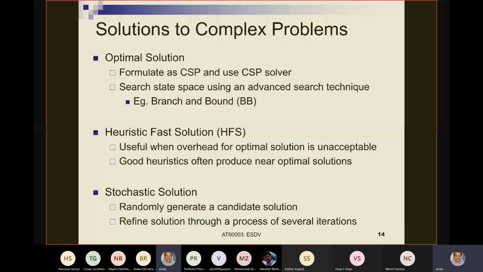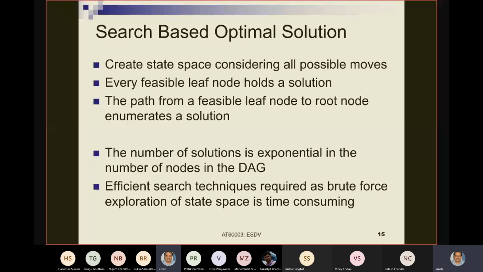Okay, so let us go into search-based optimal solutions. How does a search-based optimal solution proceed? Search-based solutions proceed by generating the state space of all possible moves. So first we need to understand what a state space is. We will see that. Keep that question in your mind for the time being.